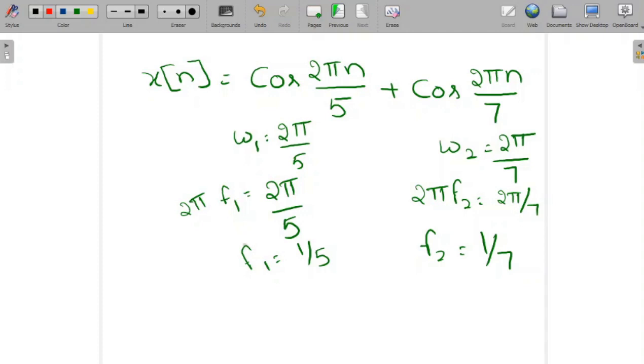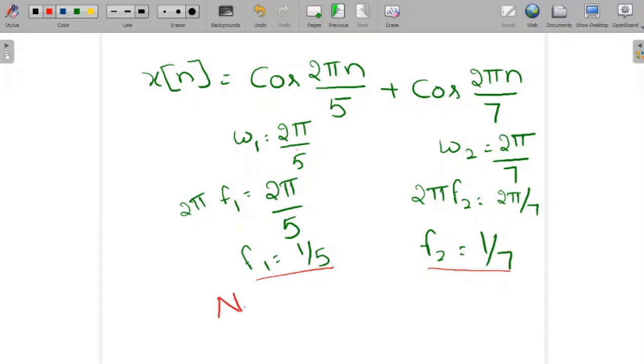If N1 by N2 is rational, then we can say the signal is periodic. Otherwise we say the signal is aperiodic. Omega 1 is equal to 2 pi by 5, omega 2 is 2 pi by 7. From this, f1 is equal to 1 by 5 and f2 is 1 by 7.